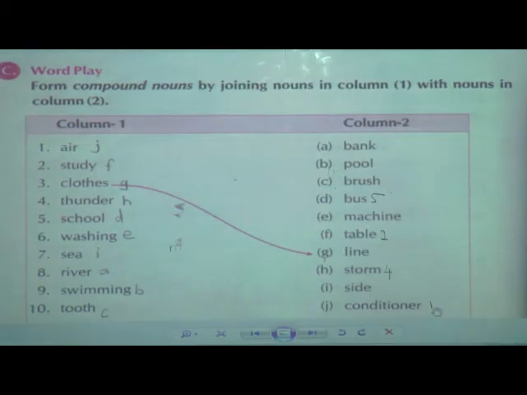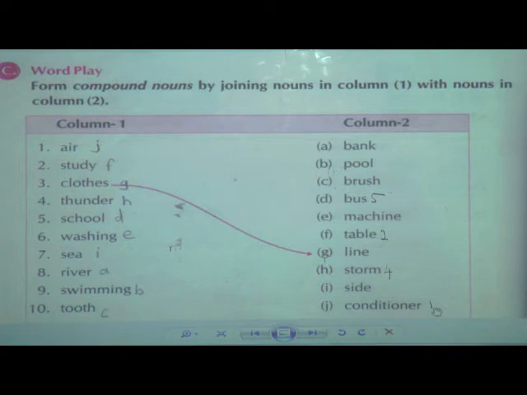Yes, now the sixth one. What is the sixth one? Washing. In this column, which will be the noun joining? It will be machine, washing machine. Next one now we will see C, the seventh one. From this column, which will be the joining word to C?